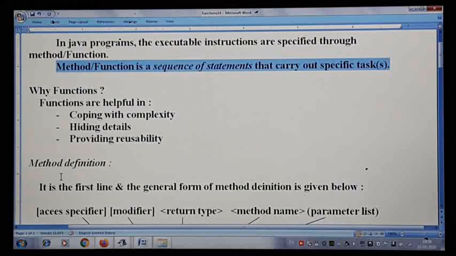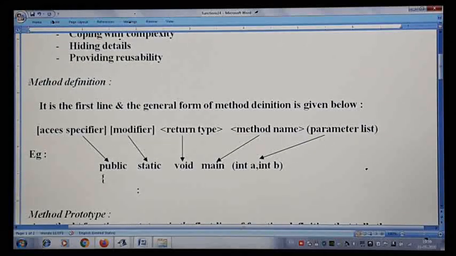But here what we are talking about is the method definition. Method definition is nothing but the very first line that we write. The general format goes like this. First we start with the access specifier, followed by modifier. After that we write the return type. If you observe, I have used square brackets for the first two, but the return type is in angular brackets, which means this is a must and you should give a value for it.